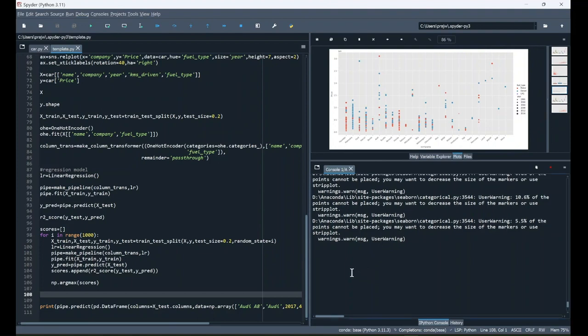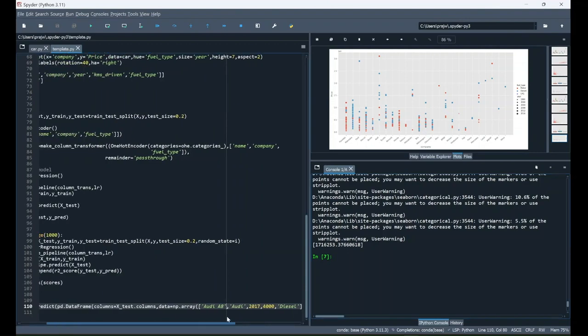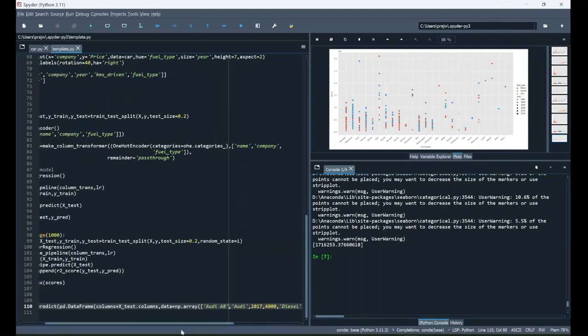Let's wait for the output to be printed. Here you can see the output of the input we have given. The price of the car is 17,16,253. It is the value predicted by our model.